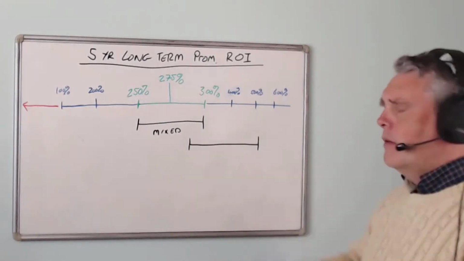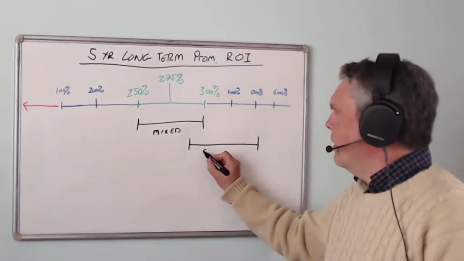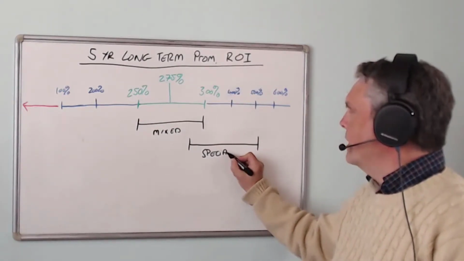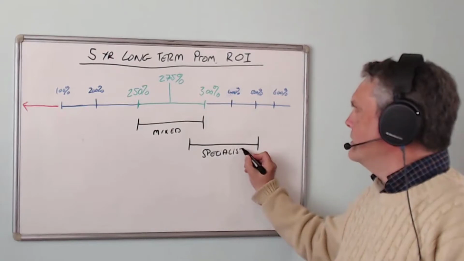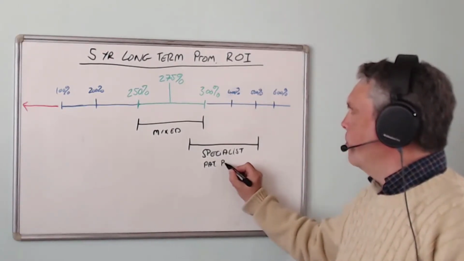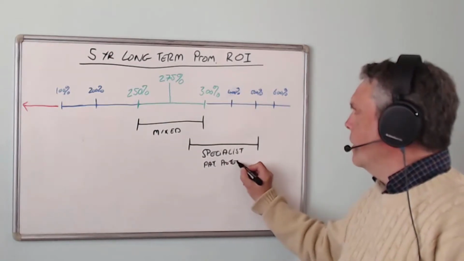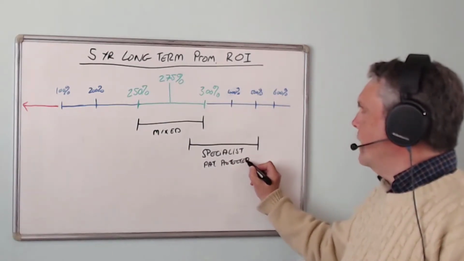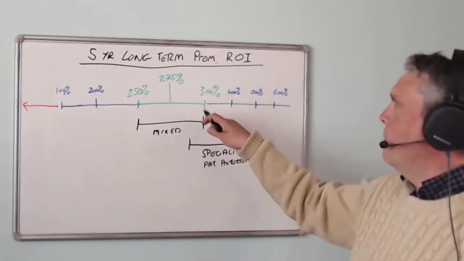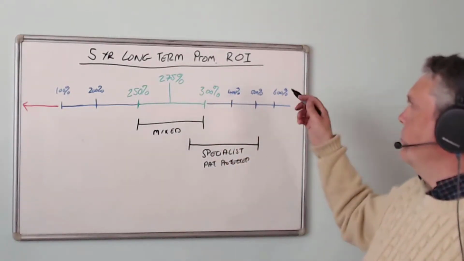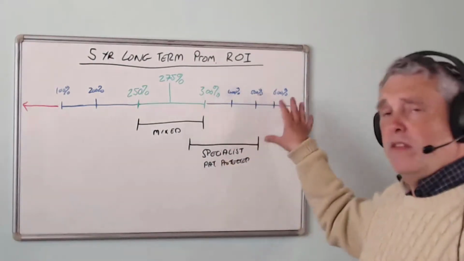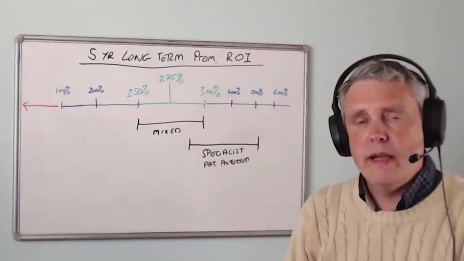So for those organizations that are operating in the more specialist market, let's call it, and that are largely patent protected, then it's possible to have a long-term ROI anywhere between about, let's say, 275 and maybe even up to 400-500% as a portfolio, and some individual products may go higher than that.